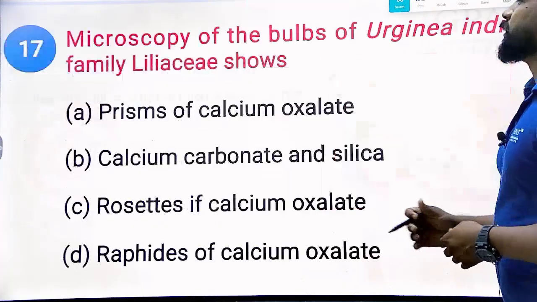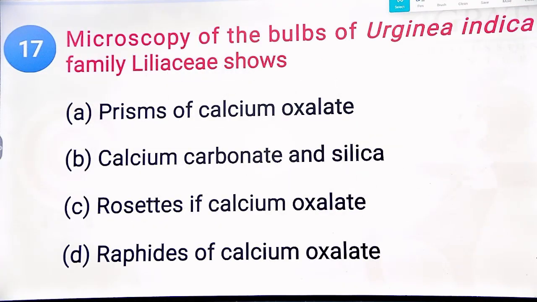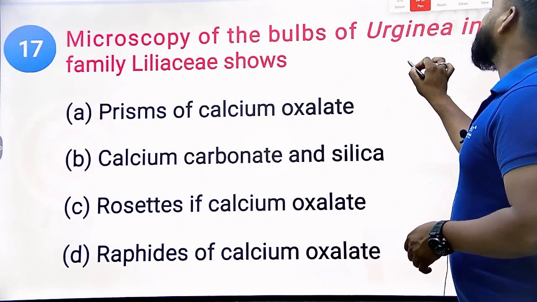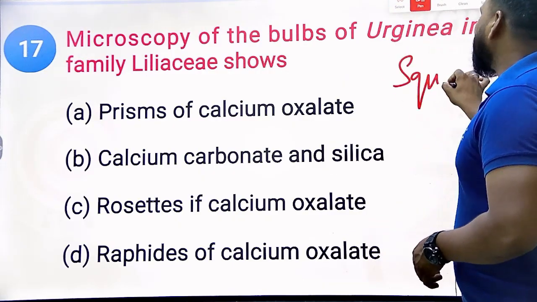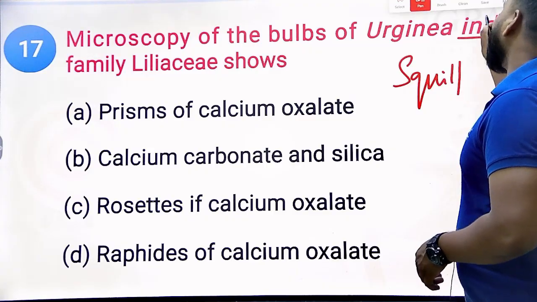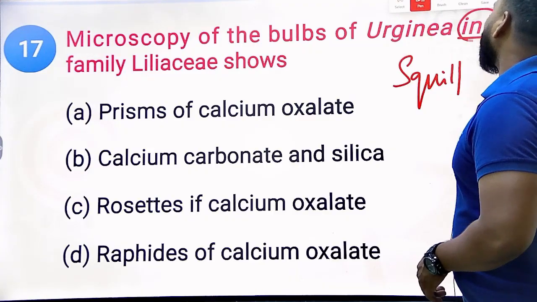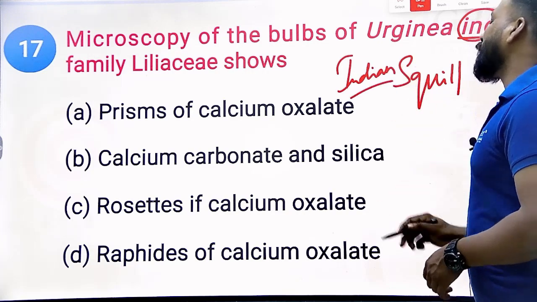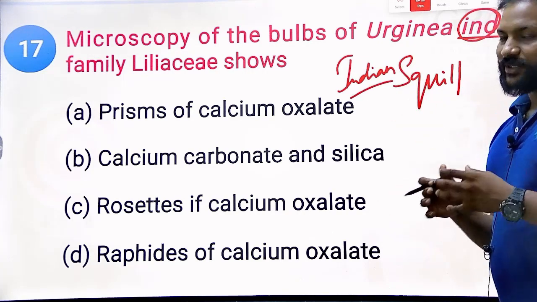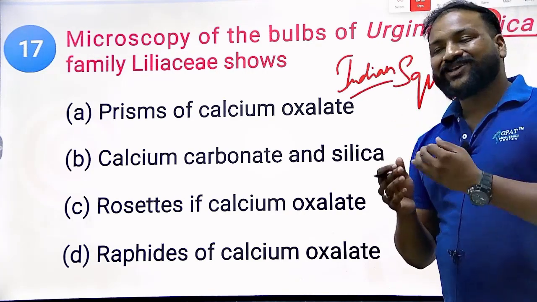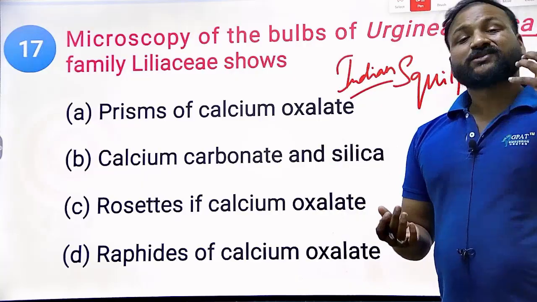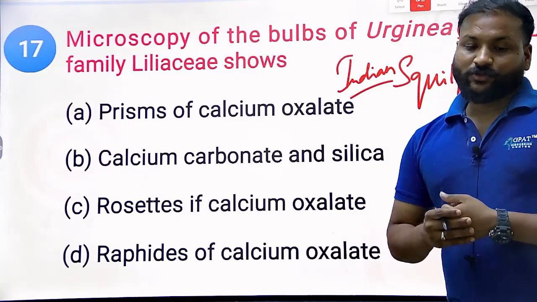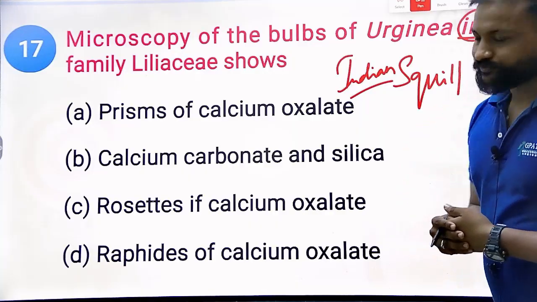Next question. Microscopy of the bulbs of Urginea indica. Urginea indica means squill. Especially indica means India, so it is an Indian squill. That's how the nomenclature works. That's how the names are given to the plants, based on the location, based on the origin, based on the function, based on the morphology. Based on these factors, they assign the names to particular drugs.